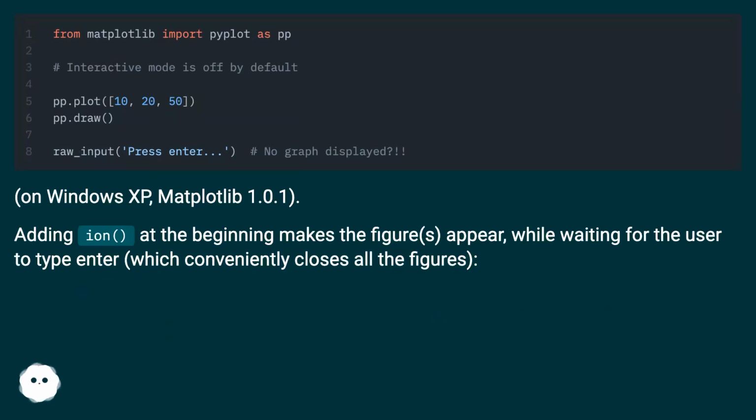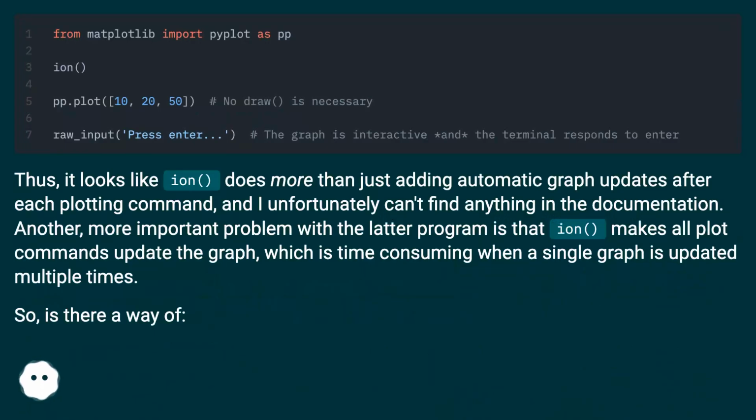On Windows XP, Matplotlib 1.0.1. Adding ion at the beginning makes the figures appear, while waiting for the user to type enter, which conveniently closes all the figures. Thus, it looks like ion is more than just adding automatic graph updates after each plotting command, and I unfortunately can't find anything in the documentation.